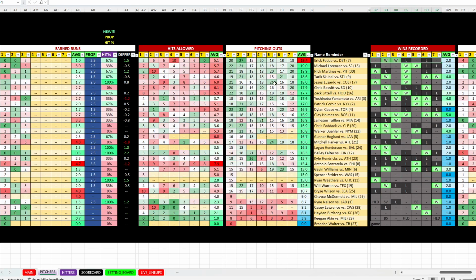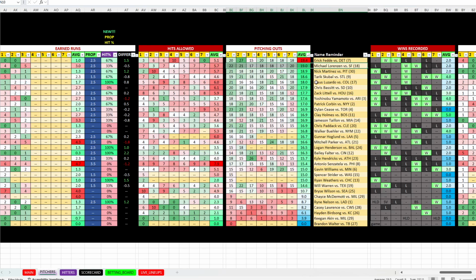Pitching outs. I did a 3-leg pitching out parlay. And so I took Michael Lorenzen, who you can see here. He's got 22, 21, 17, 18. So I took him to go 15 outs. So that's basically 5 innings. That feels pretty good. Decent matchup. It should be a low-scoring game. He should be able to get 5 innings.